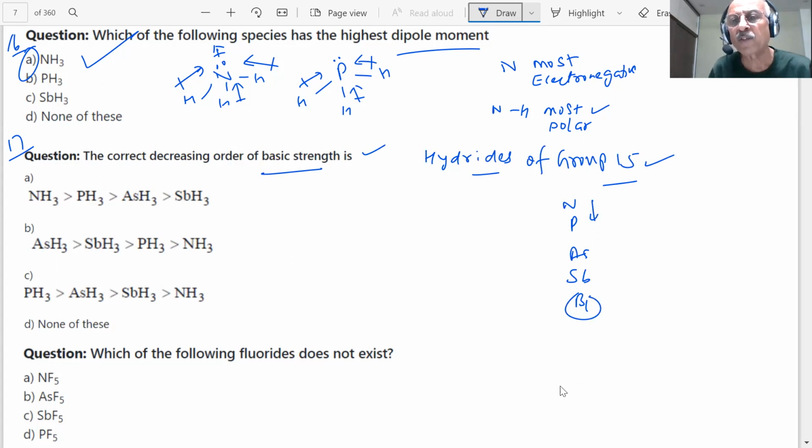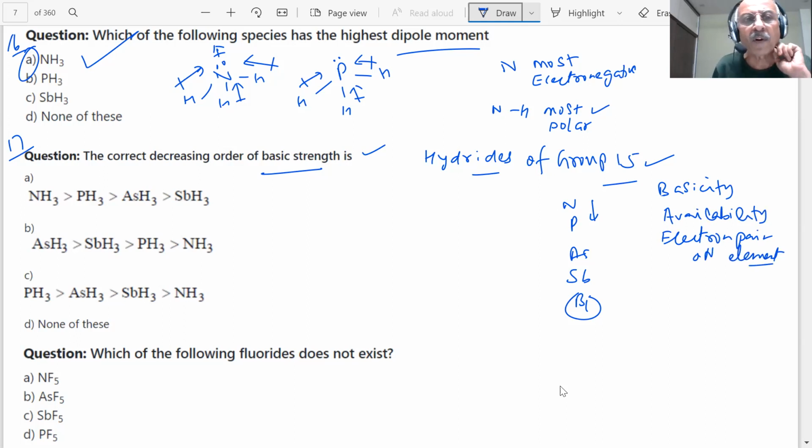the basicity depends on availability of electron pair on the element. Here, what you are having? EH3. E is the element.